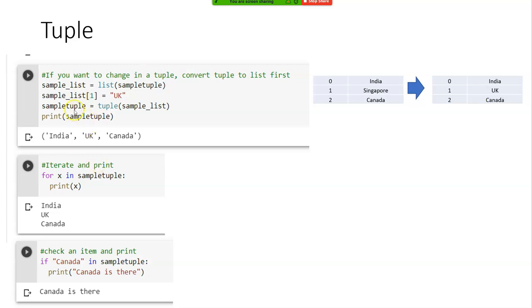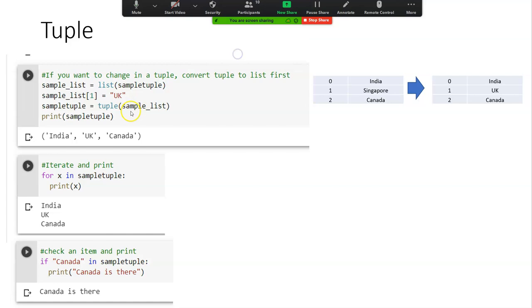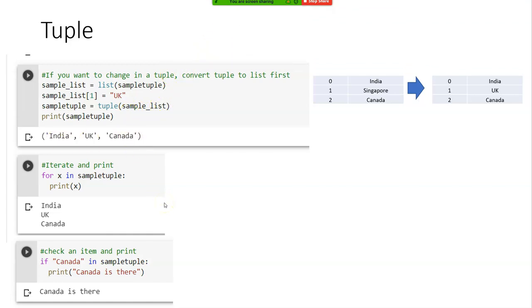Right? And then I convert the list into a tuple. Sample tuple equals tuple brackets sample of list. And then I am printing it. Clear? Because tuple doesn't allow that. If I want to keep a record, I don't want any changes, so I will go for a tuple. If you want to store some records which should not be changed, go for a tuple.